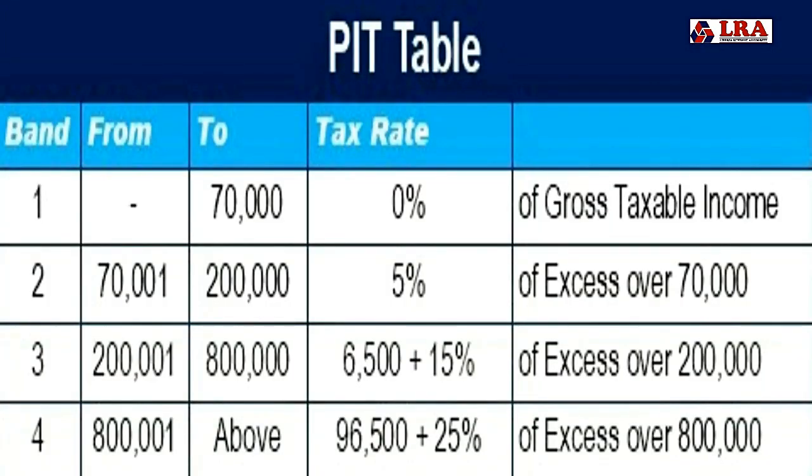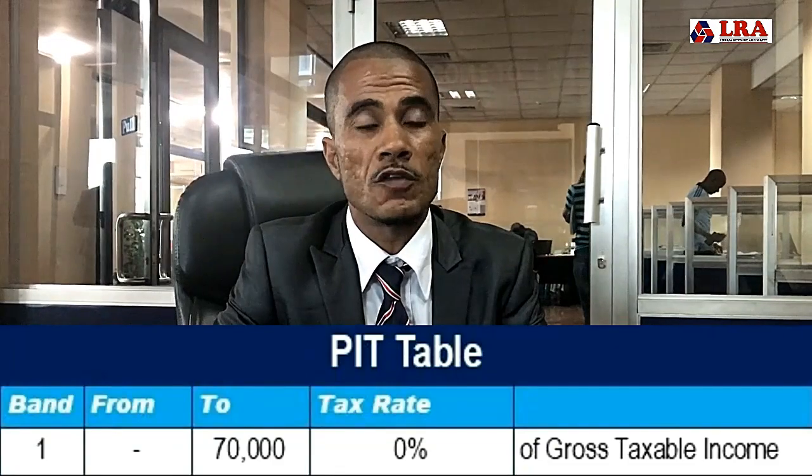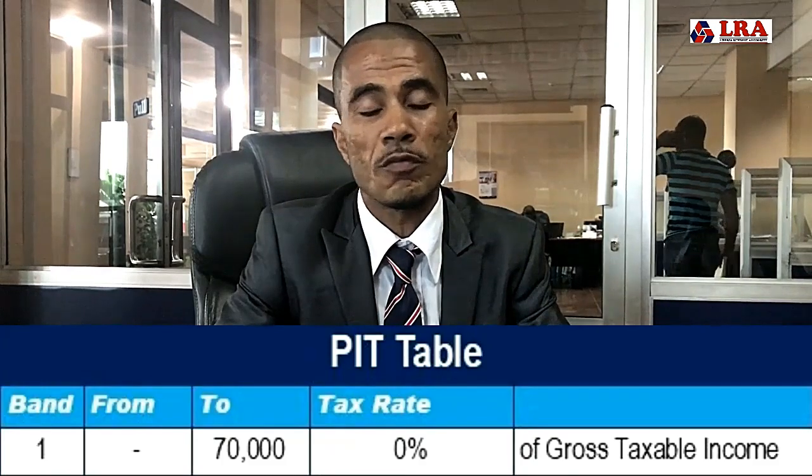According to our revenue code, we use the personal income tax table, which has 4 bands. According to the table, the first band says anybody earning from 0 to 70,000 Liberian dollars per annum is tax free. They don't pay any tax. If your salary is between 1 and 70,000 Liberian dollars per annum, you don't pay any tax on such salary.